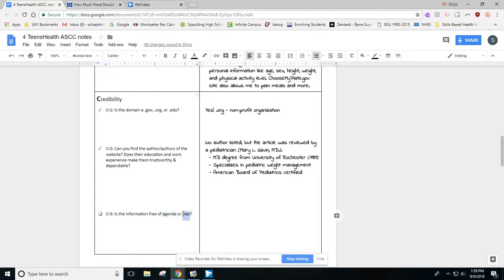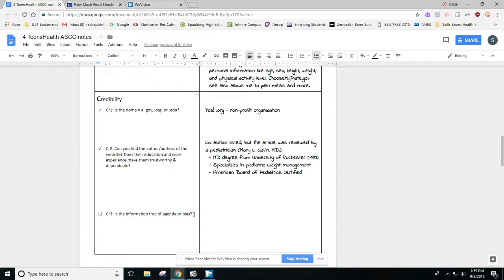If information that we come across is biased, it means that it has perhaps an unfair opinion about the situation, or a prejudice or some type of favoritism. And we want to avoid information that has a hidden agenda or a strong bias, because it's more likely that those types of stories are going to be based on somebody's opinion rather than on scientific facts.